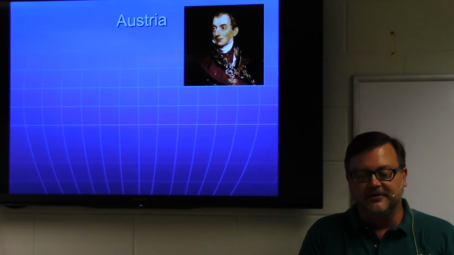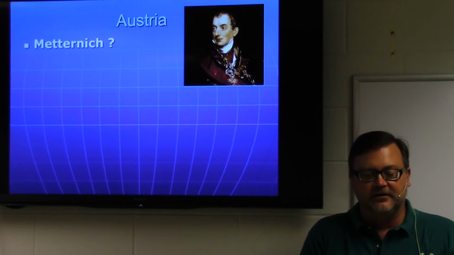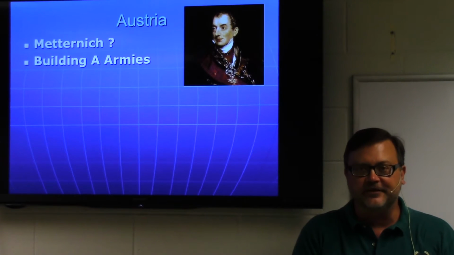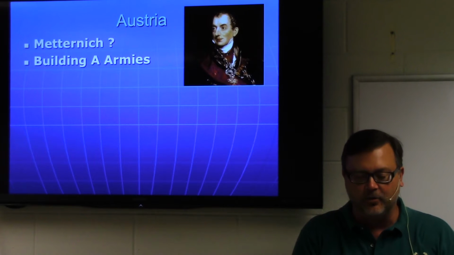Austria sits, you know, in the middle here, under the foreign minister Metternich. And Metternich's quite a shrewd guy here. He's going to play both sides while building his armies. The Austrians, you know, have been beaten over and over again, and now they start to build armies. And which side are they going to go on?